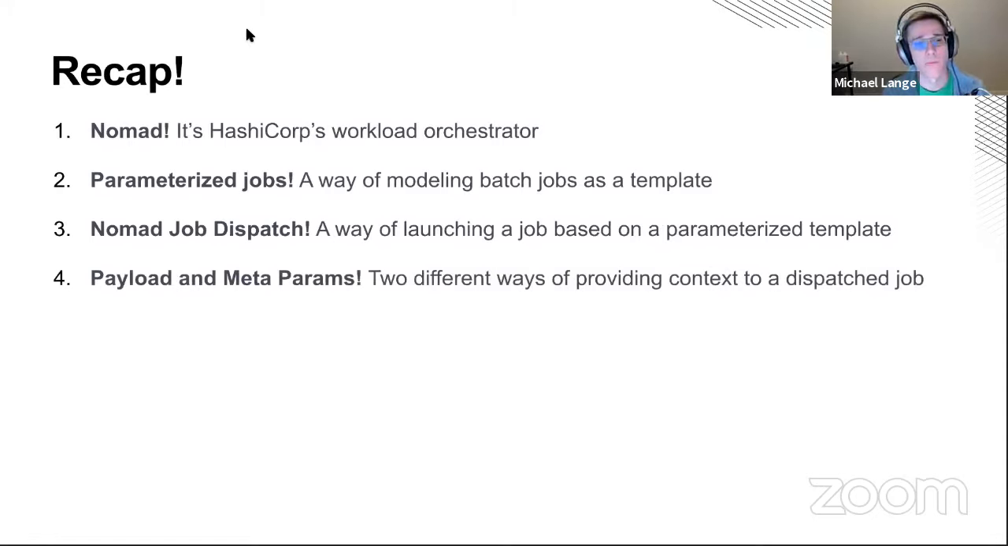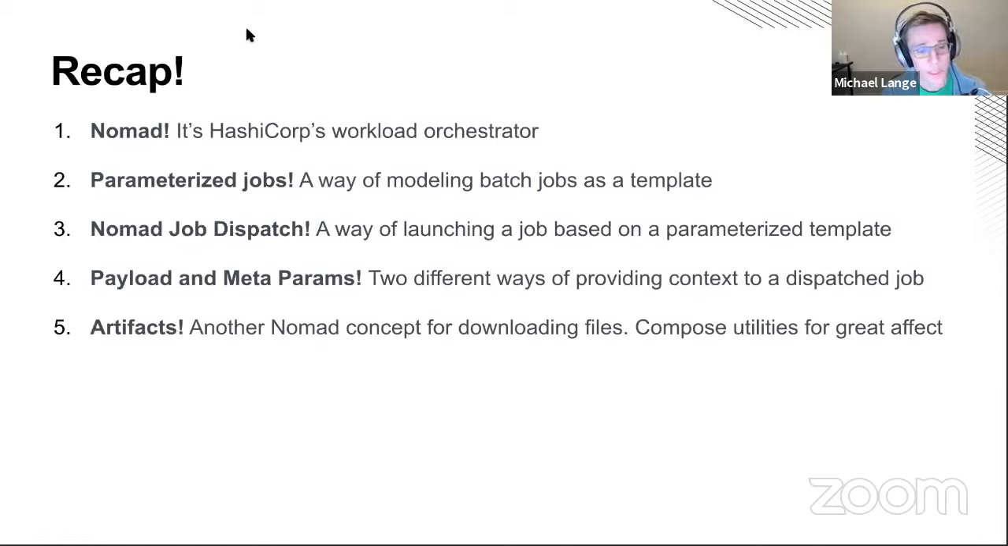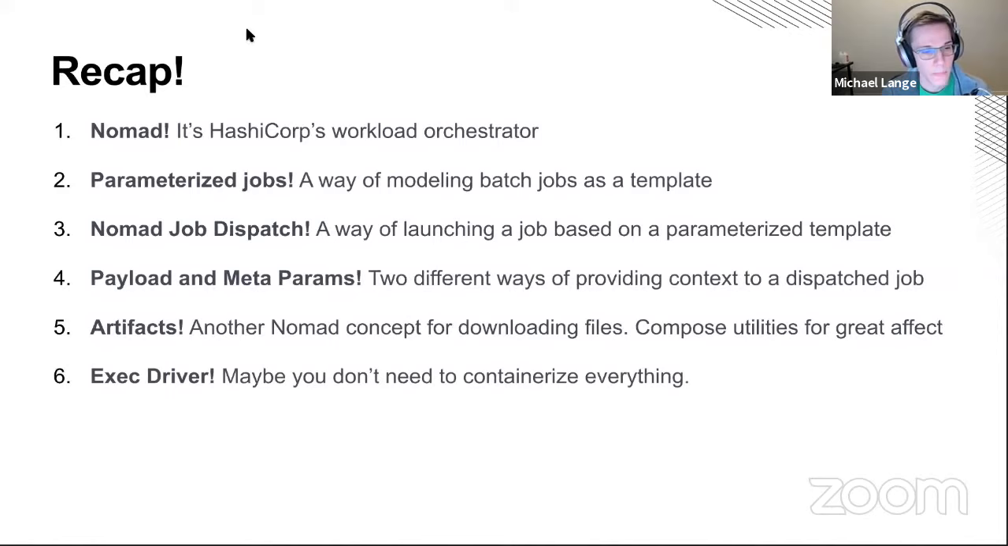And then we can provide a payload or meta params, which are just two different ways of giving context to whatever is running inside of that dispatch job. And then we looked at artifacts, which is just another Nomad concept for downloading files that ends up playing really nicely with our dispatch jobs. And then we looked at this exec driver because maybe you don't need to containerize everything. Nothing against containers, but you know, binaries exist also, and they're pretty cool. And then my favorite part, we looked at map projections. Hopefully you are also a fan of them.